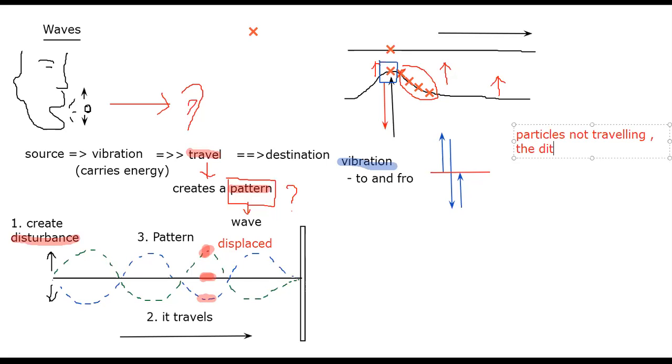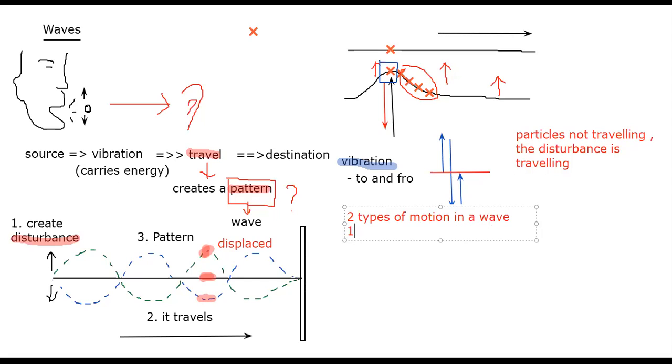The disturbance is traveling. Okay, the particle is not traveling. Only the disturbance is traveling. Okay, so if you see this scenario here, there are two types of motion, right? So there are always two types of motion in a wave.